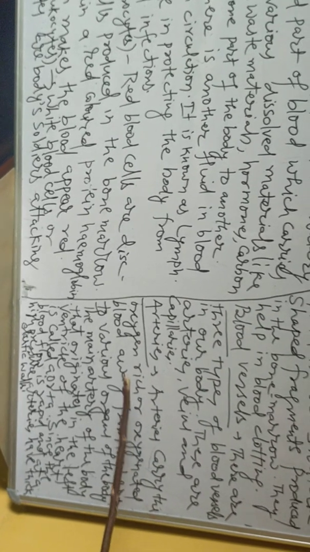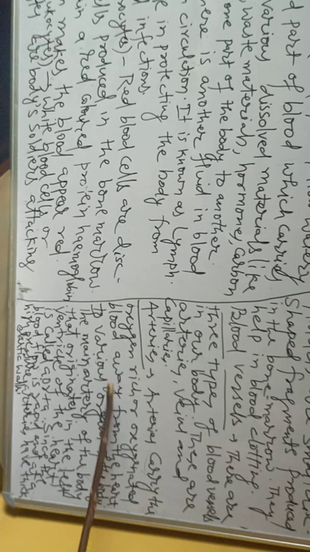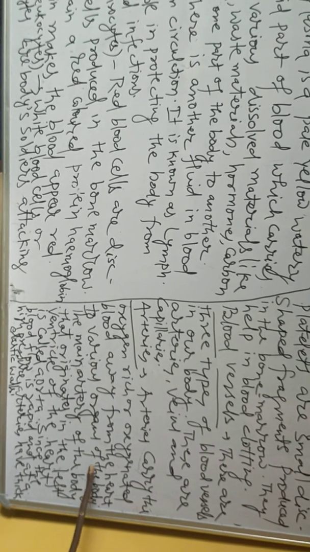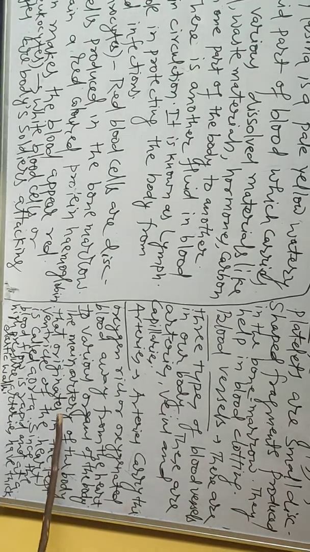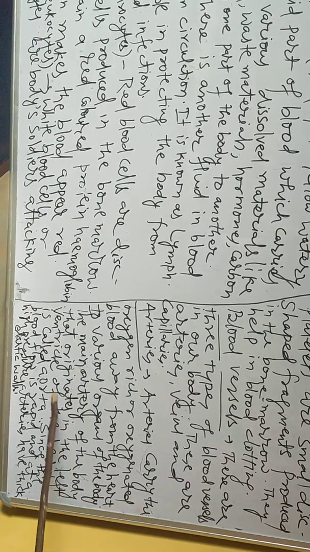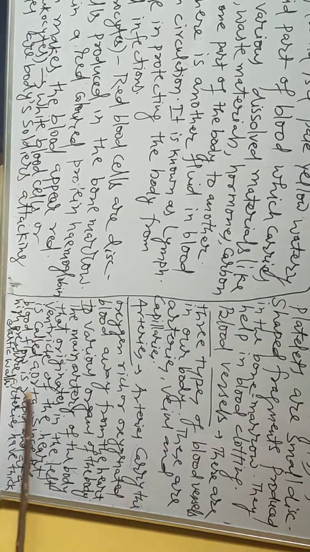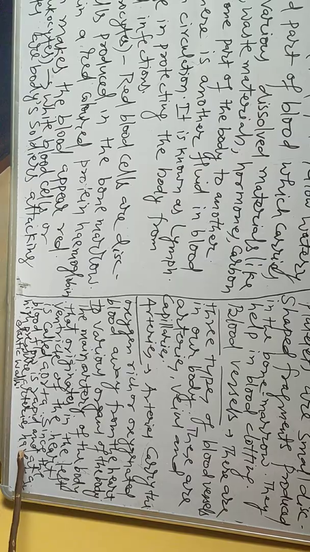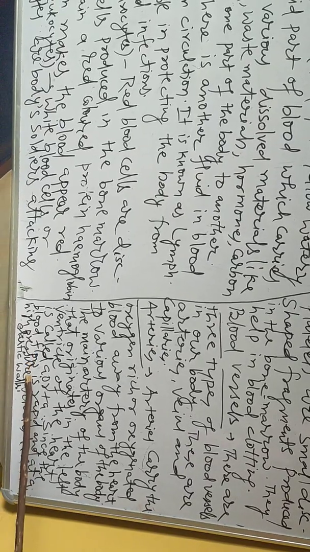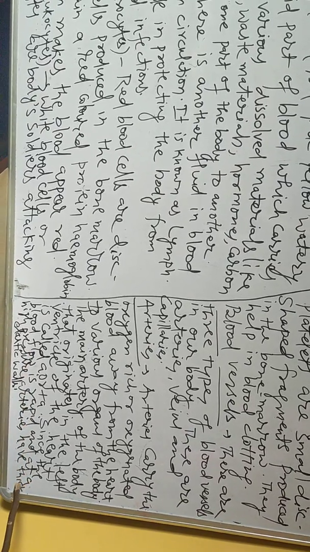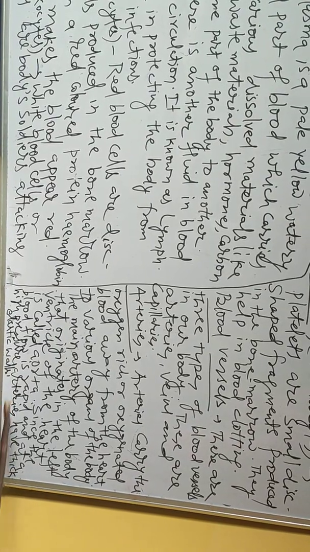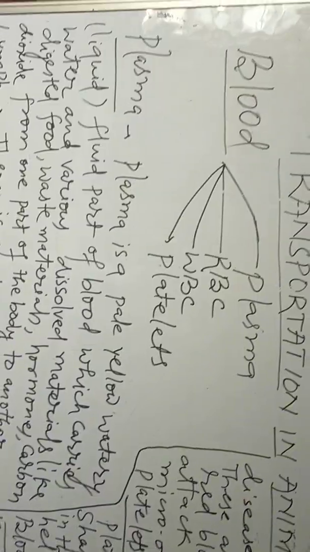Arteries carry the oxygen-rich or oxygenated blood away from the heart to various organs of the body. The main artery of the body that originates in the left ventricle of the heart is called the aorta. Since the blood flow is rapid and at a high pressure, arteries have thick and elastic walls.